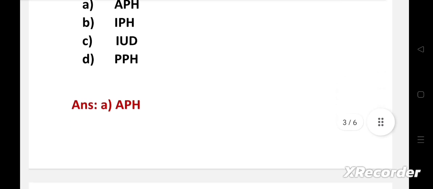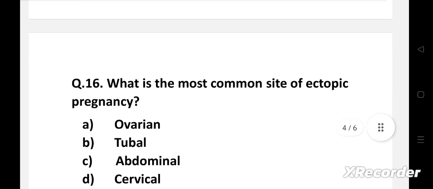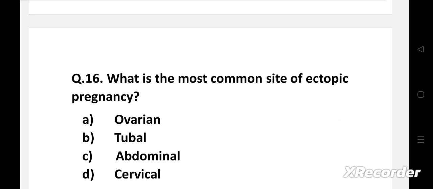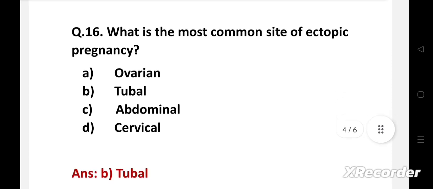Next question. What is the most common site of ectopic pregnancy? Option A, ovarian, B, tubal, C, abdominal, D, cervical. Right answer is option B, tubal.